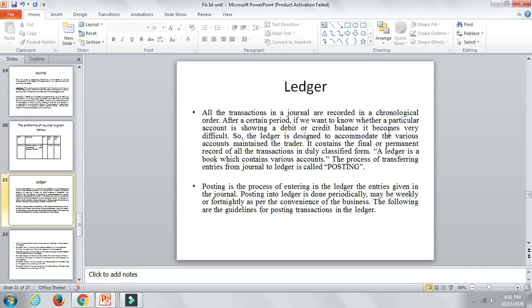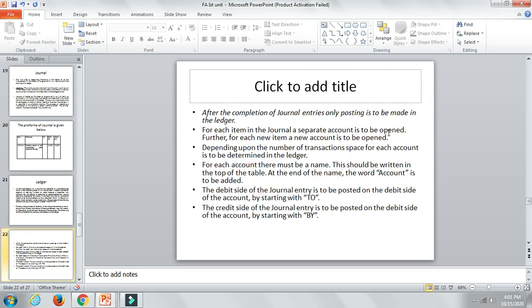Posting to the ledger is done periodically, maybe weekly or fortnightly, as per the convenience of the business. For each item in the journal, a separate account is opened. Further, a new account is to be opened depending upon the number of transactions, and space for each account is to be determined in the ledger. Each account must have a name, written at the top of the table. At the end of the name, the word account is to be added.